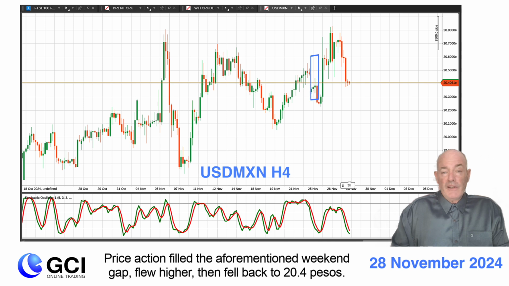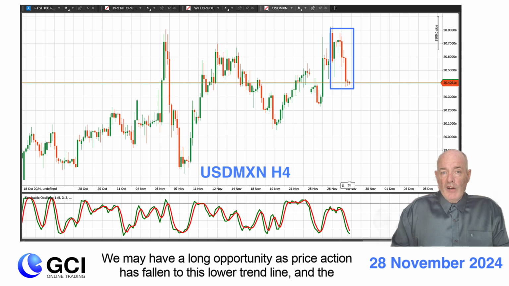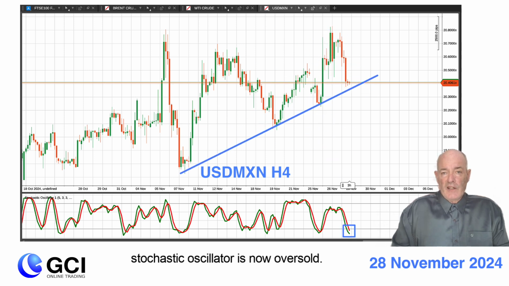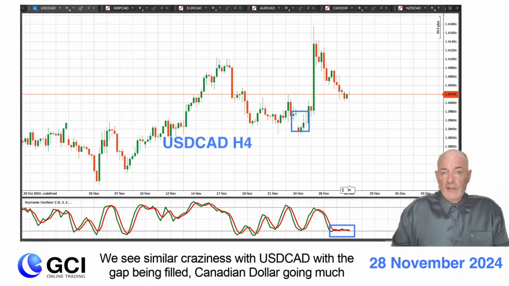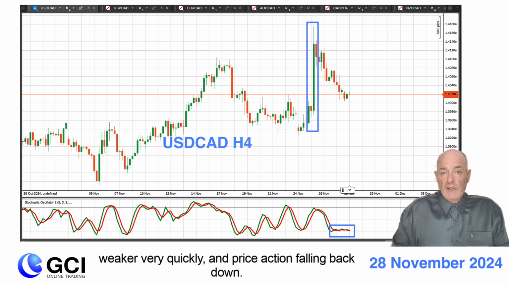Price action filled the aforementioned weekend gap, flew higher, then fell back to 20.4 pesos. We may have a long opportunity as price action has fallen to this lower trend line and the stochastic oscillator is now oversold. We see similar craziness with US dollar CAD, with the gap being filled, Canadian dollar going much weaker very quickly, and price action falling back down.